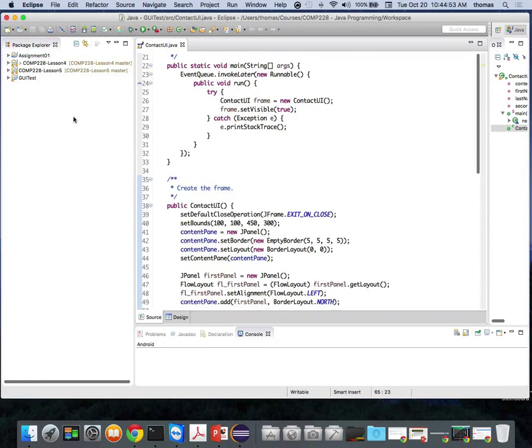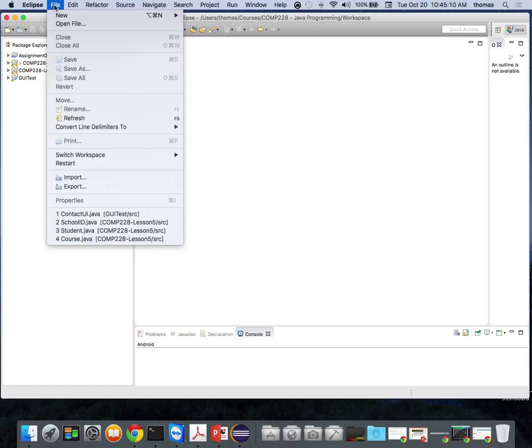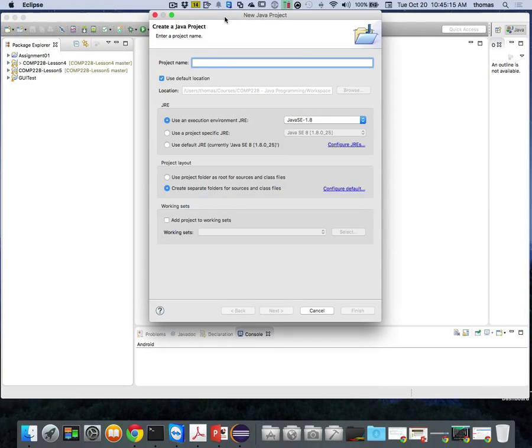If you notice here, we've got COMP228 lesson 4 and 5, and there's a GUI test I was doing to make sure that this little platform can do everything I need it to do, which it can. So let us create a new project. Let's do that together. We're going to File, New, Java project, and we're going to call this the same pattern. So COMP228 lesson 6. We're going to use these files as we move forward for UI. Okay, so let's click Finish here.